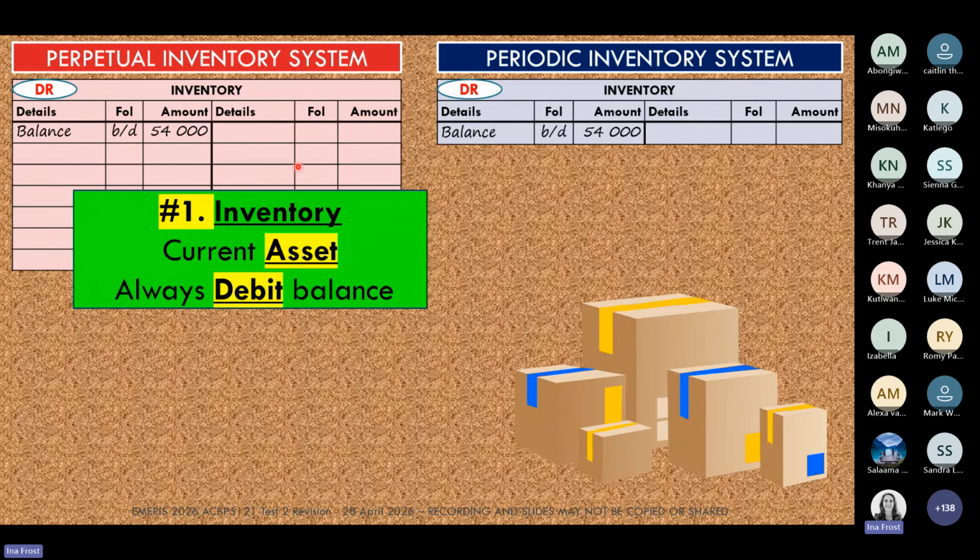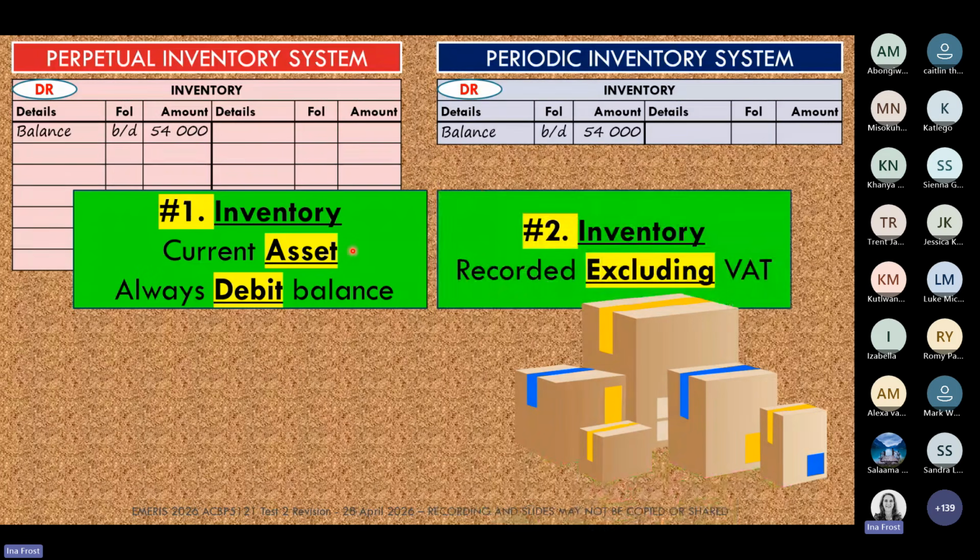It doesn't really matter if we're using perpetual inventory or periodic inventory. Both of them show a debit balance because in both systems, inventory is a current asset. Then the second very important fact you have to remember when we are dealing with inventory: these two inventory accounts will always be the amount excluding VAT.